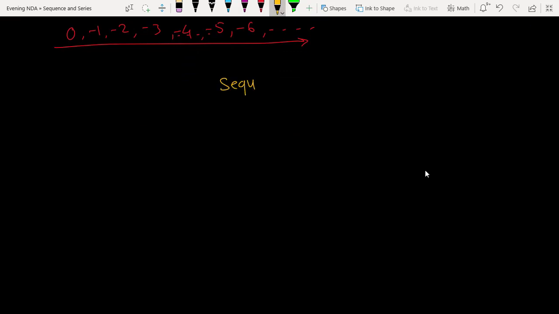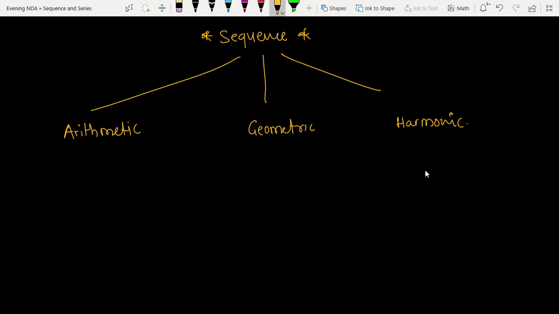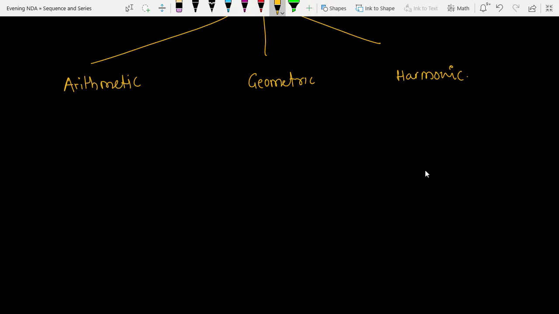Now see, in our syllabus of sequences, we have only 3 types. The number 1 is the arithmetic sequence. The number 2 is the geometric sequence. And the number 3 is the harmonic sequence. Don't get confused with these fancy words. Arithmetic, geometric, harmonic, don't get confused here. I will tell you in such a simple way that you will understand the arithmetic sequence, geometric sequence and harmonic sequence.